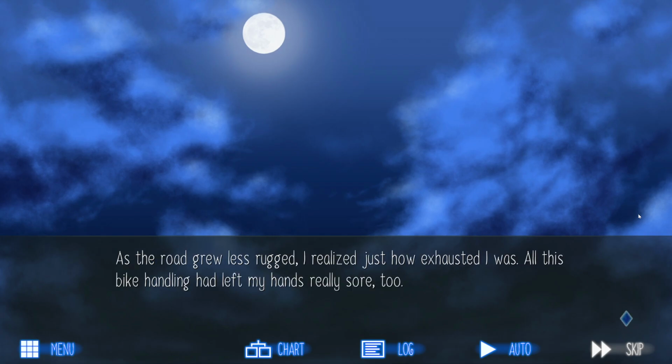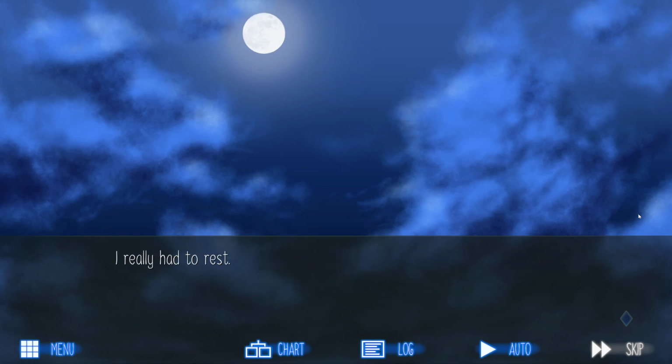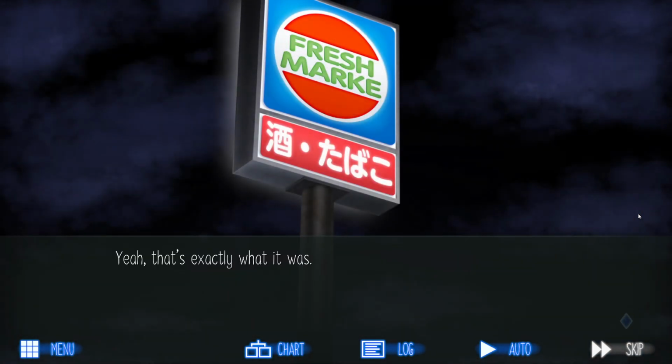As the road grew less rugged, I realized just how exhausted I was. All this bike handling had left my hands really sore too. I really had to rest. Suddenly, I saw something unexpected. Powerful, colorful, artificial lights. A convenience store? Yeah, that's exactly what it was.